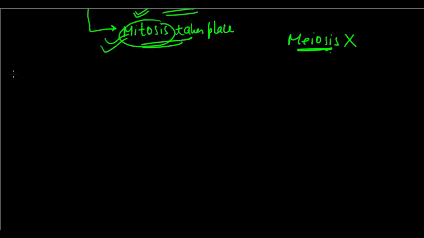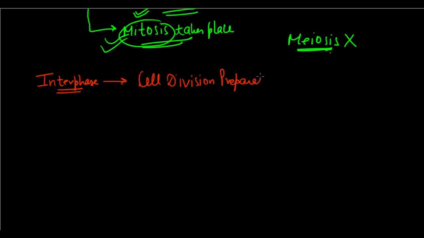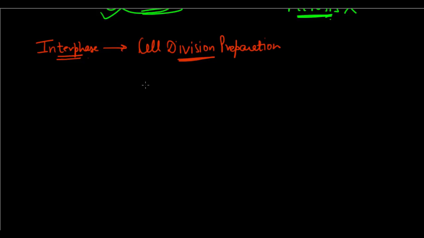So if you look at the previous video, we discussed the interphase. And we saw how the interphase is basically involved in cell division preparation. So we basically prepare for the process of cell division, but we don't actually talk about the process as such. But in M phase, that's what's actually taking place. So just like the interphase had three subphases, the M phase too has some subphases.